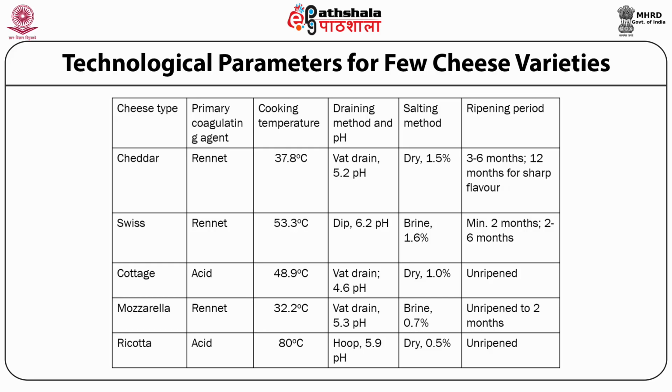For cheddar cheese, 3 to 6 months ripening, or even sometimes 12 months, especially for a sharper flavor, a higher ripening period is desired. For Swiss cheese, a minimum of 2 months, and sometimes 2 to 6 months is also required, based on the requirement of the end users.